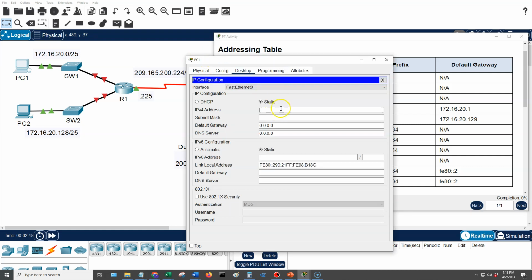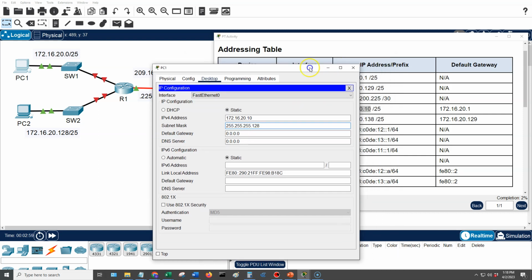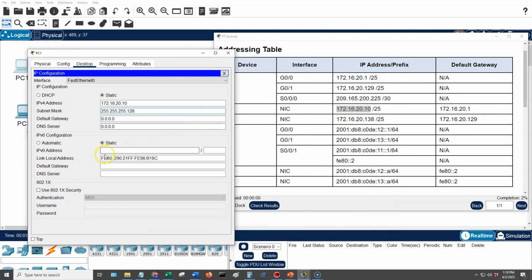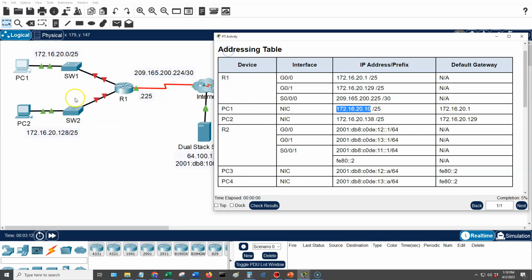I'll paste that in here. And then we'll put our subnet mask of 255.255.255.128. We also need to put in the default gateway. So we'll go ahead and enter that in as well. 172.16.20.1. All right, that completes PC1.